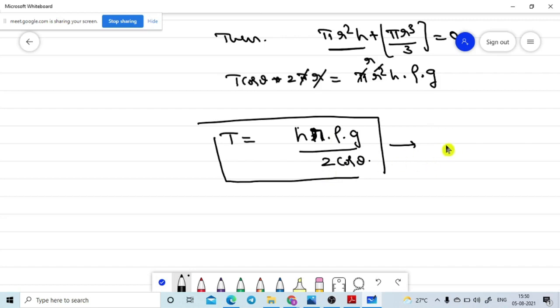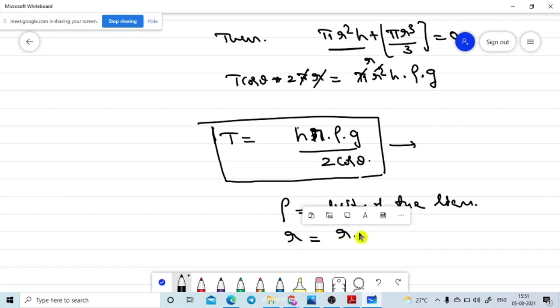So let me finish this one. This is the textbook formula they have given. In this one, what is meant by rho? Rho is the density of the liquid. What is meant by r? Radius of the tube, the capillary tube. What is meant by height? Height of the liquid column in the capillary tube.